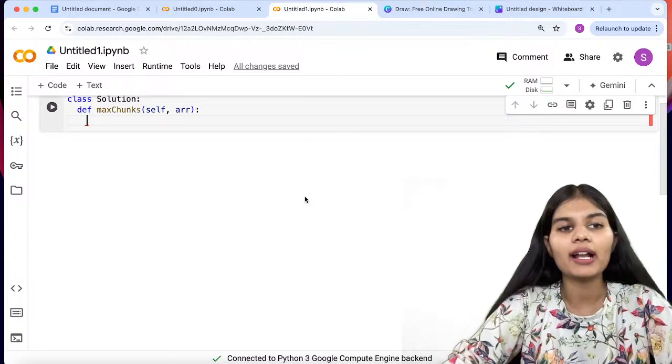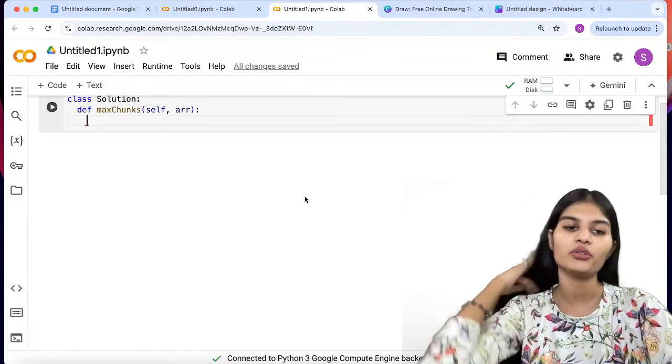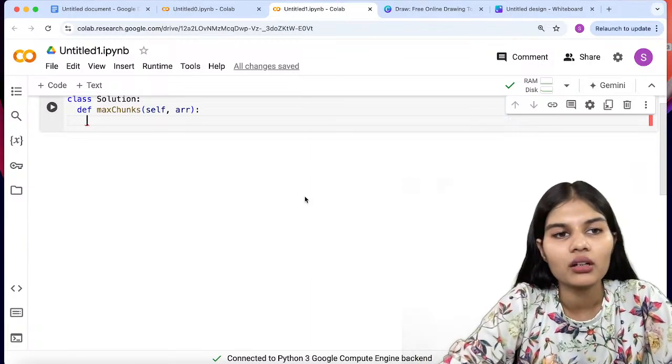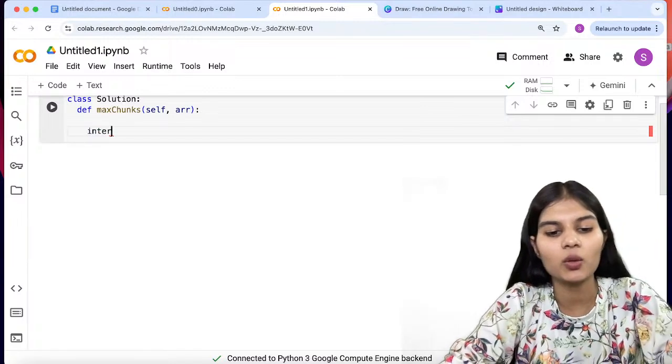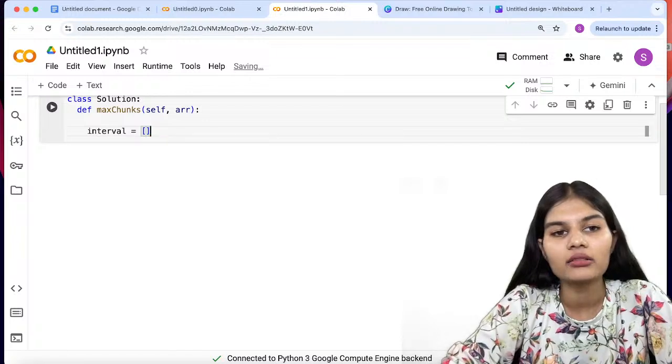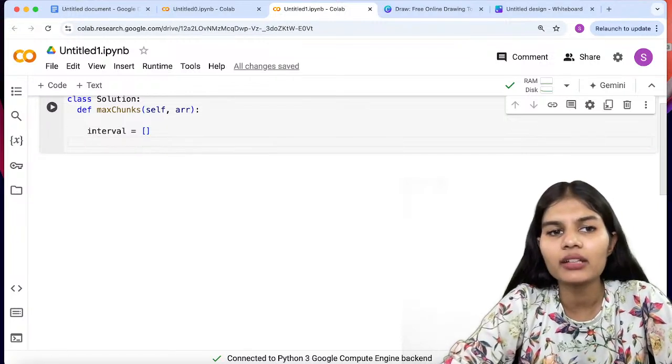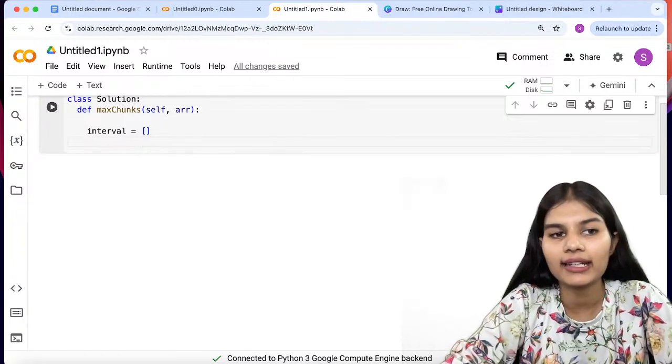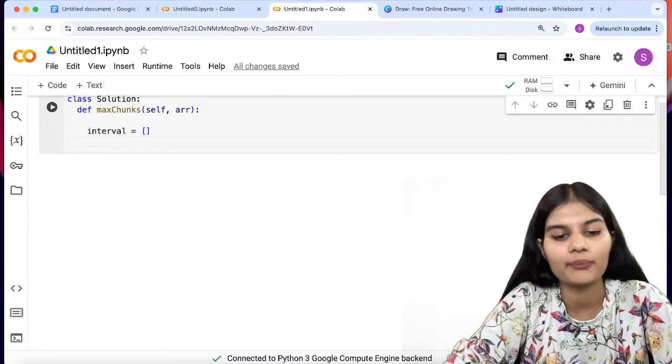So when I go back and start writing my further solution, I'll make a variable, let's say interval, and right now I'll just keep it as an empty array.